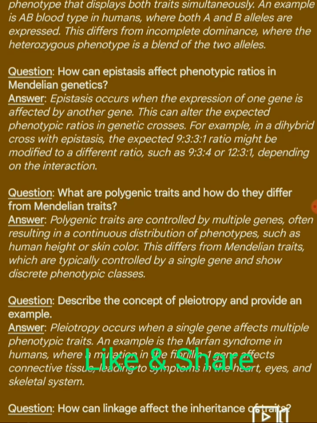Next question. What are polygenic traits and how do they differ from Mendelian traits? Answer: polygenic traits are controlled by multiple genes, often resulting in a continuous distribution of phenotypes, such as human height or skin color. This differs from Mendelian traits, which are typically controlled by a single gene and show discrete phenotypic classes.